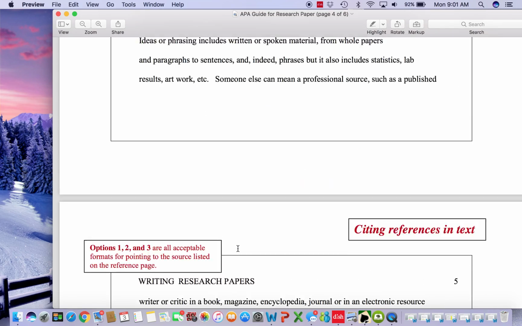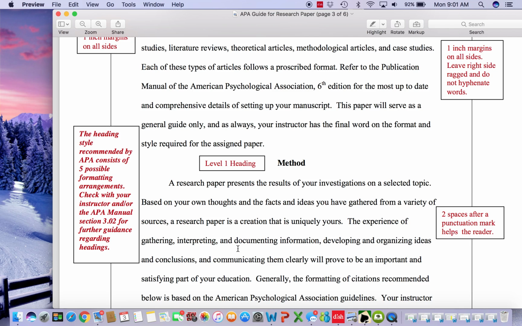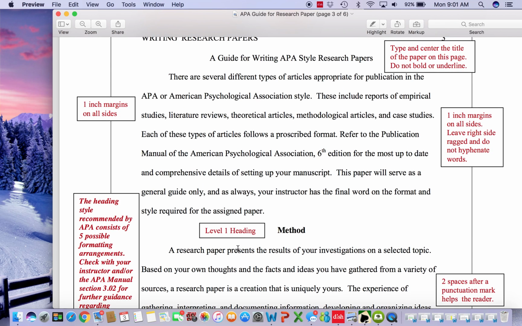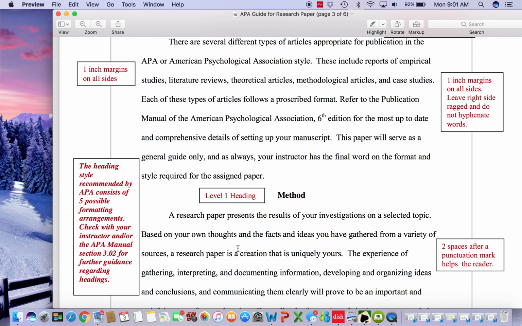Now, let's go back very quickly. In the introduction section of your paper, that is not labeled introduction, I want you to begin your paper with that attention grabber. I want you to also include a metaphor that will sound appealing and interesting and draw your reader into your paper.